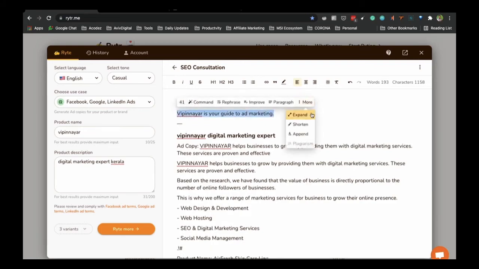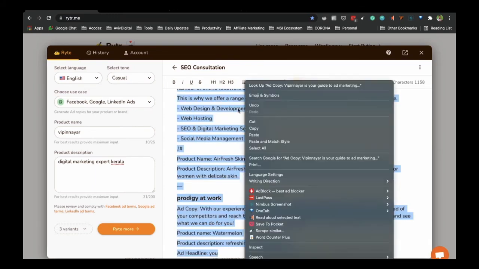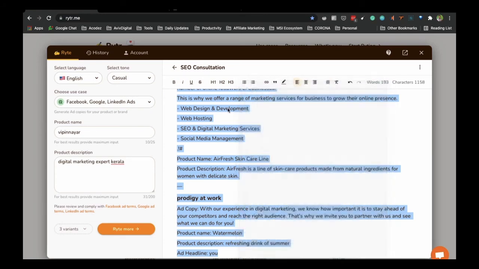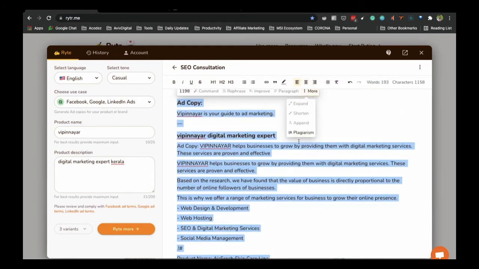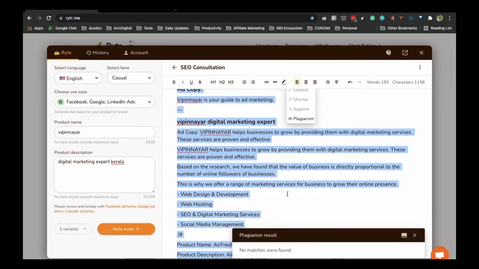I think more options are expand, shorten and append. Plagiarism checker is also there. 100 to 167 characters when you pick. So this is the 100% of your characters picked, and now you just go here and click on the more, and you can see the plagiarism. So selected text for the plagiarism. So I'm just checking plagiarism. So you can see that no match found. So they can check the plagiarism within the content itself. So you got it, how useful it is going to be.